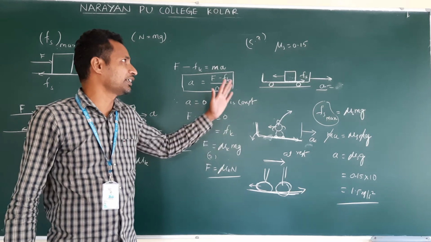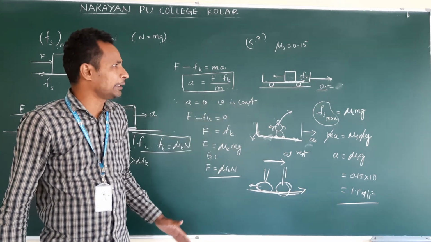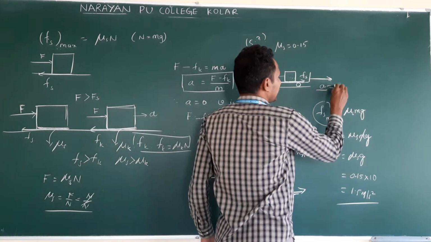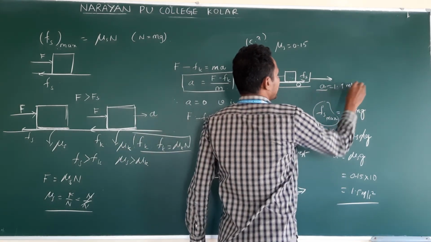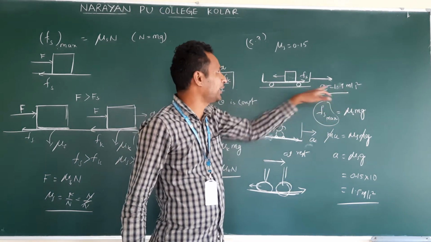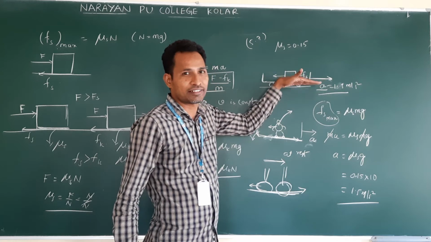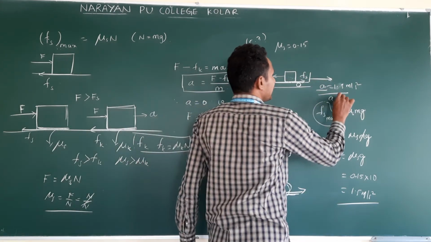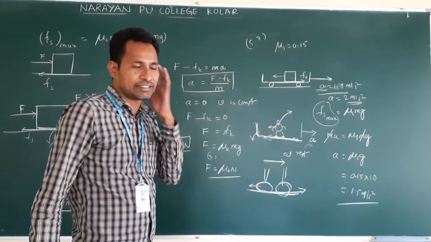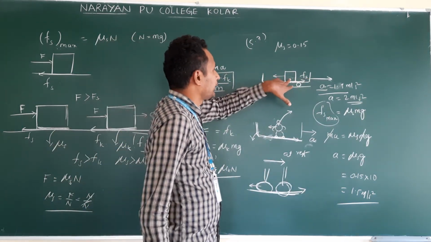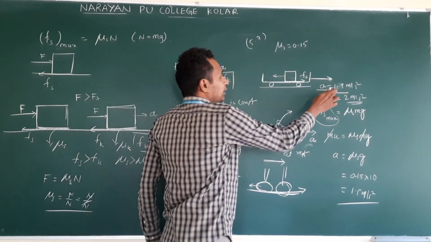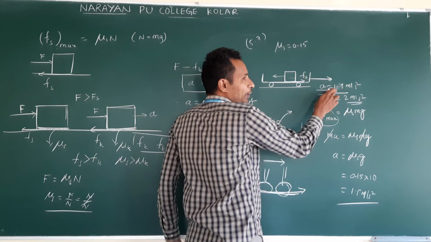So this is a very interesting force, the frictional force. Clear? So you may have a doubt. This is the maximum acceleration, 1.5 meter per second square. If the train accelerates with 1.5 meter per second square, then what happened? The box moves with the wagon, right? If the train accelerates with a equal to 2 meter per second square, then what happened in that case? This box will slide back, because the maximum acceleration is 1.5.